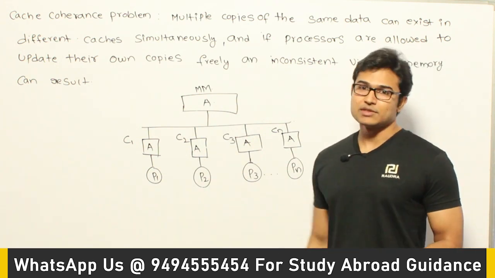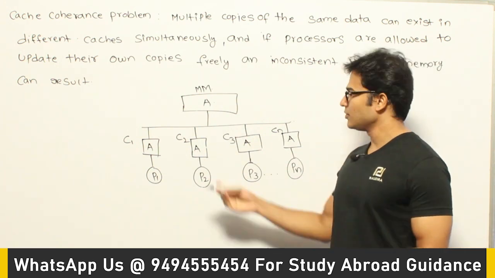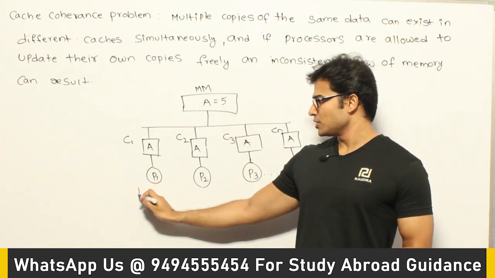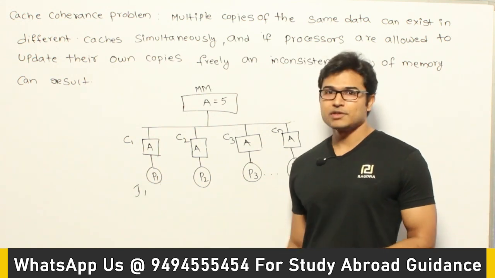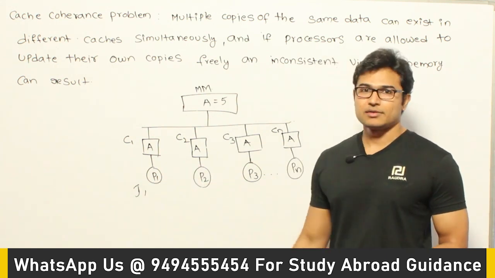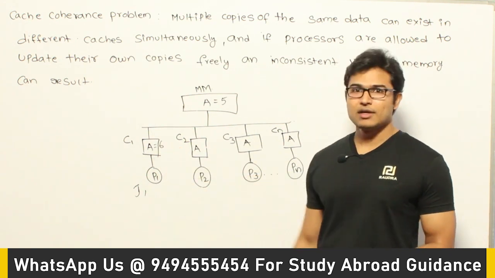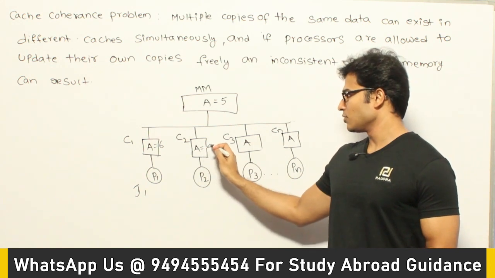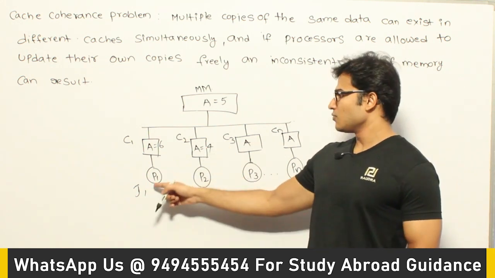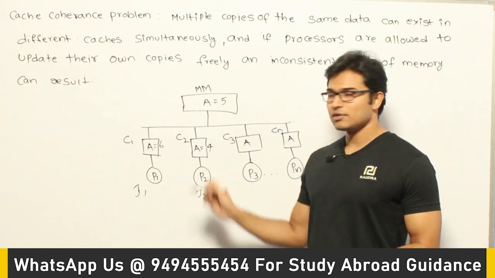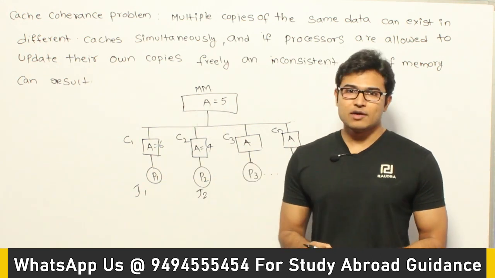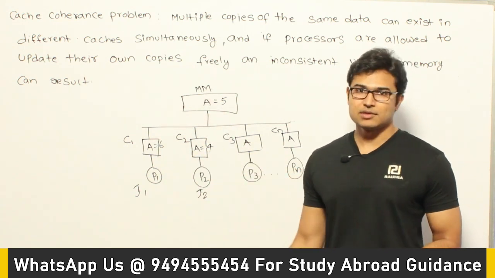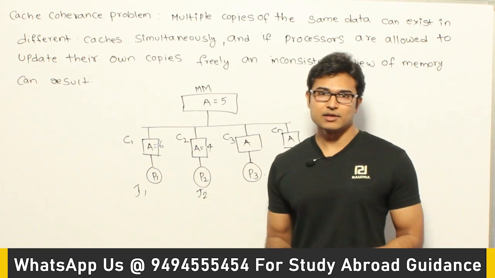So there will be inconsistency. Assume that there is a variable a, and its value is 5. Let us say there is a job J1 executing on processor P1. If it increments it, its value is going to be 6, right? And if the same value is being read by another job at the same time, and it decrements it, its value is going to be 4, right? But if one job has incremented it and the other has decremented it, the value is supposed to remain at 5. Depending on which one writes it back, the value is going to be inconsistent, isn't it? It is going to be either 6 or 4, just like the race condition we have seen.